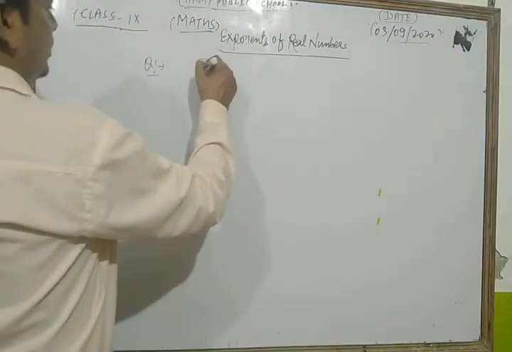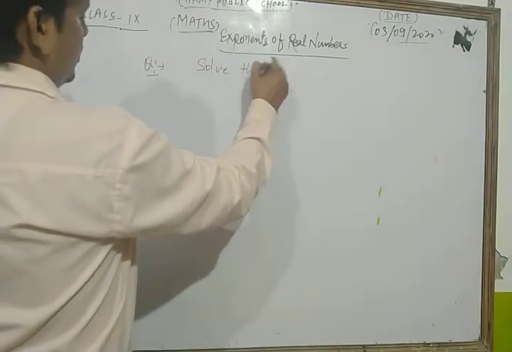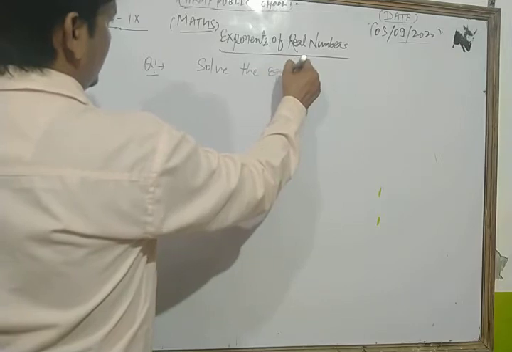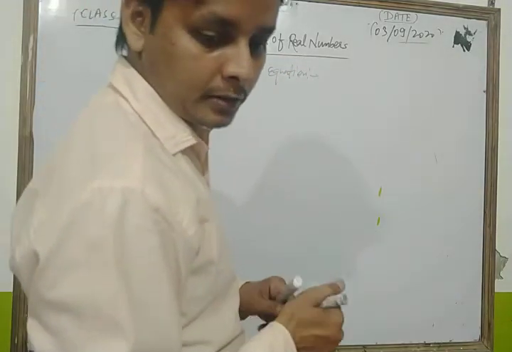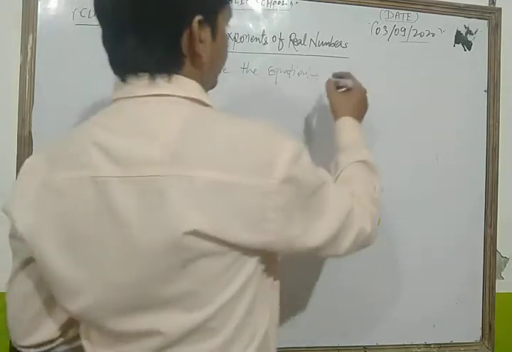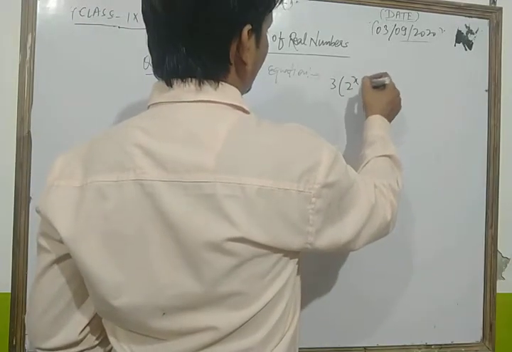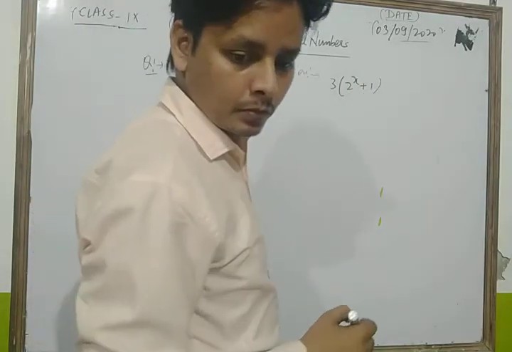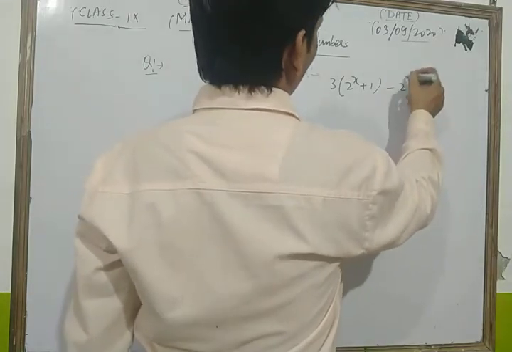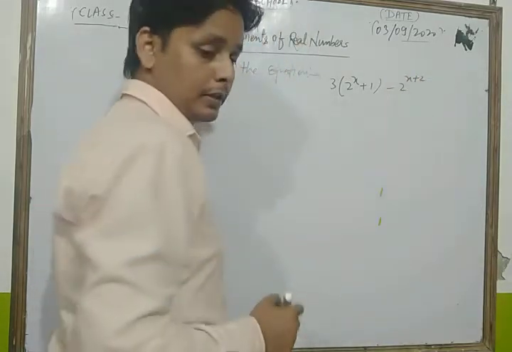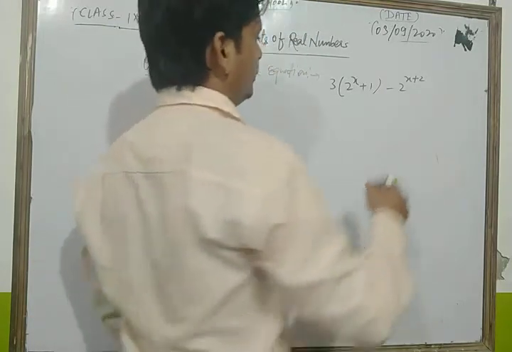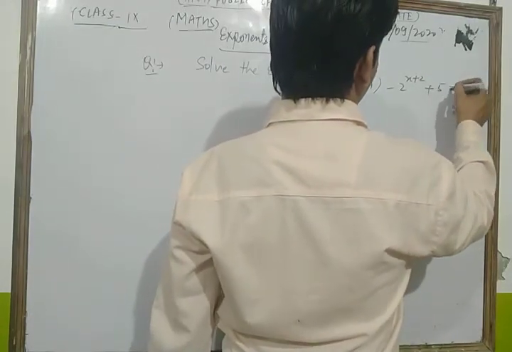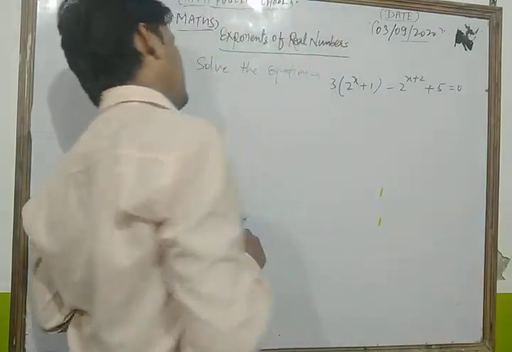The question is, solve the equation 3 into 2 power x plus 1 minus 2 power x plus 2 plus 5 is equal to 0.